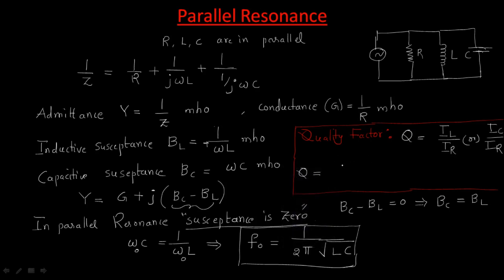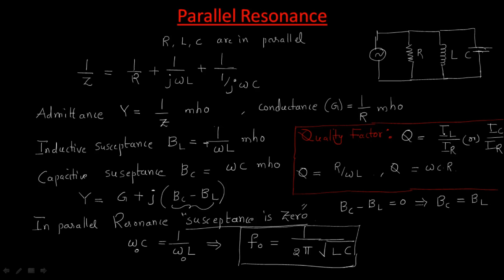So if you modify this, you will get like this, that is simply omega L. In series you will get omega L by R. Here you will get R by omega L, and here omega CR.